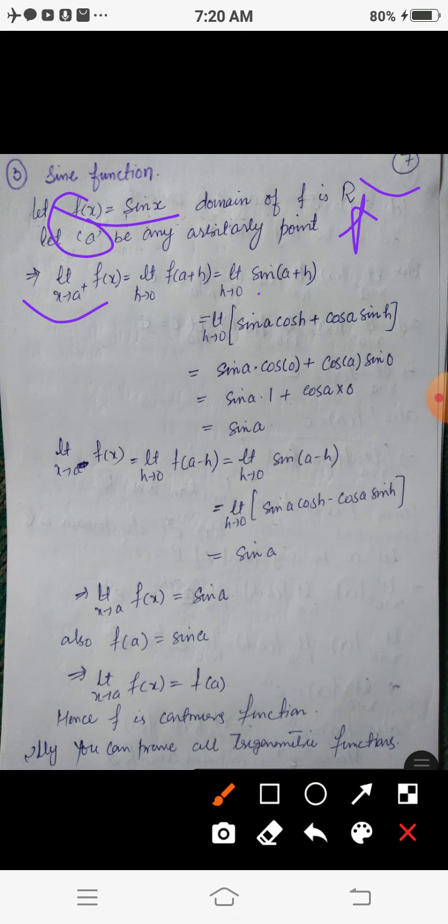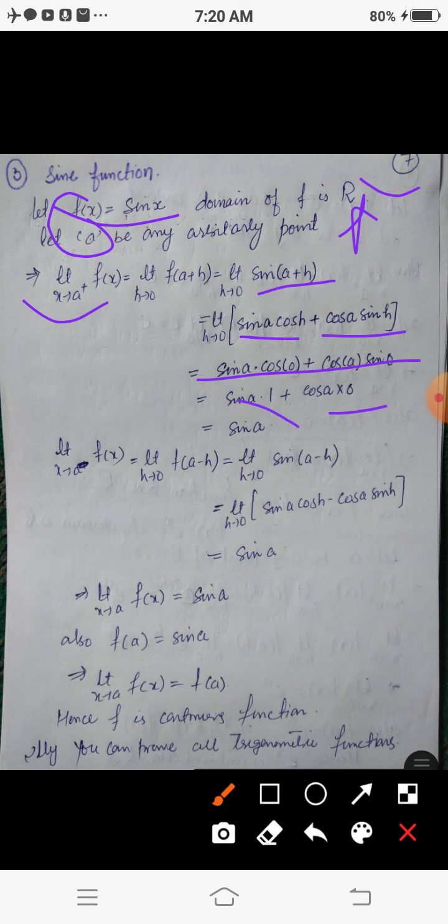Now using the formula for sine a plus b, it is sine a cos b plus cos a sine b, that is sine a cos h plus cos a sine h. Now putting h equals 0, it is simply sine a cos 0 plus cos a sine 0, which is simply sine a, since cos 0 is 1 and sine 0 is 0.